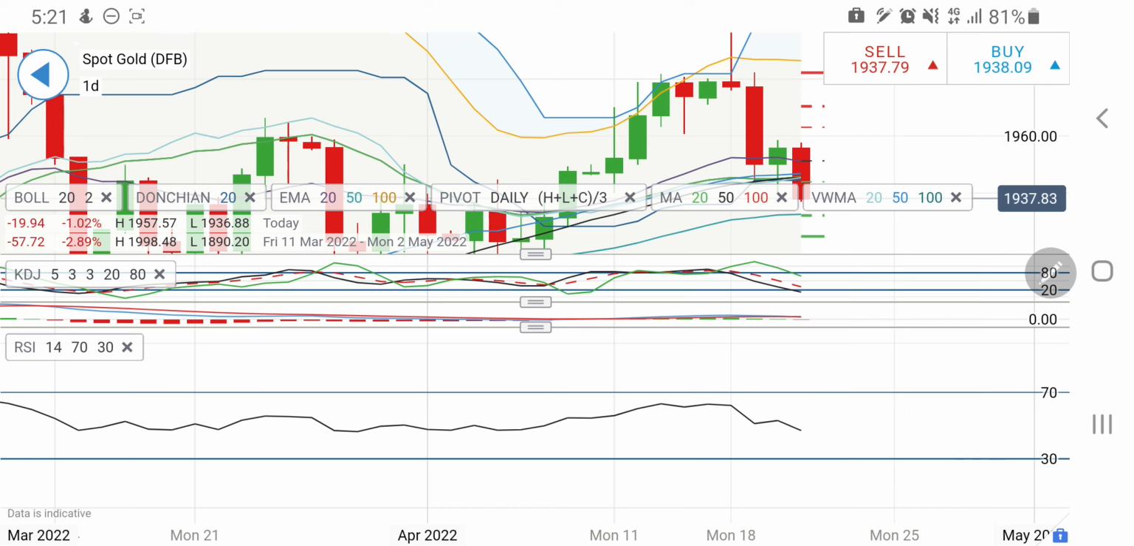So on the downside, a short entry at 1937 can be taken, and below that we can expect 1931.5, 1932 zone, and below that it can try to hit 1925, which is going to remain a stronger support level. So take your positions accordingly.